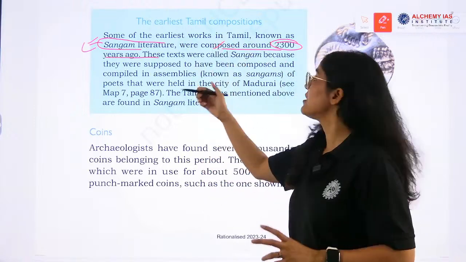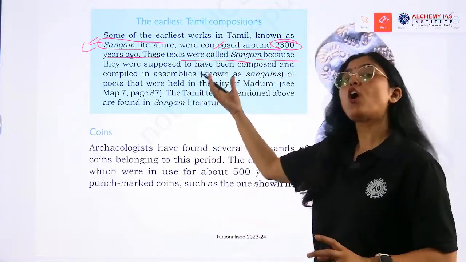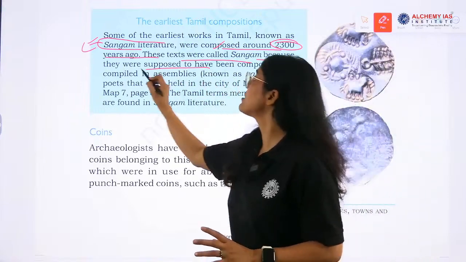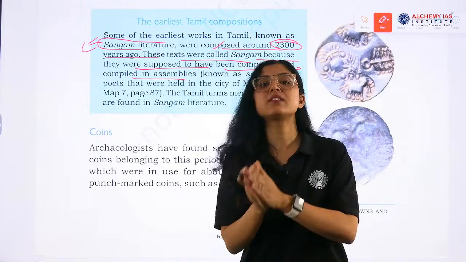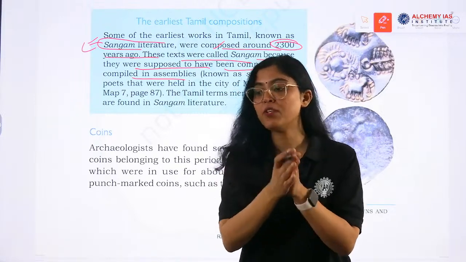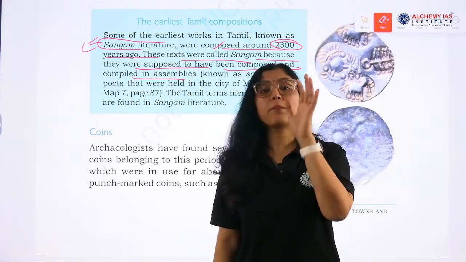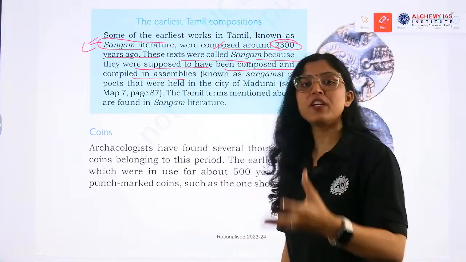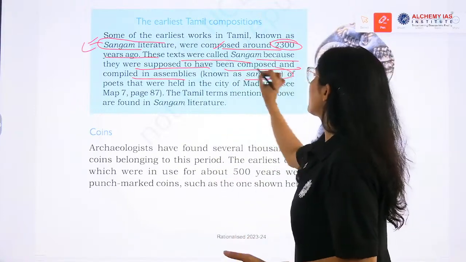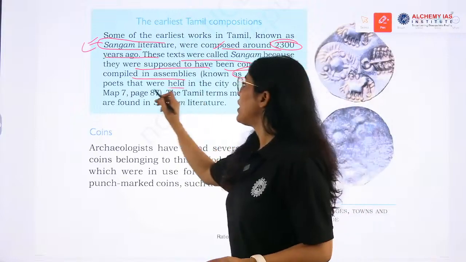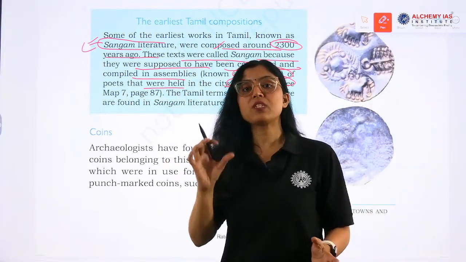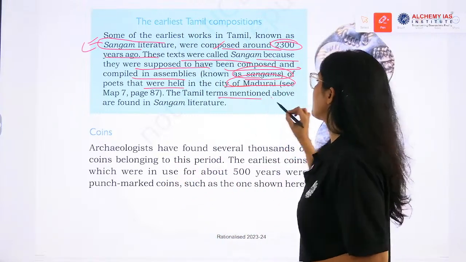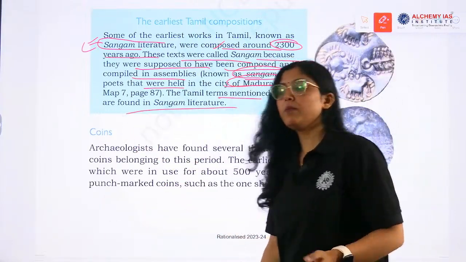These texts were called Sangam because they were supposed to have been composed and compiled in assemblies. That's why they are called Sangam literature. Different assemblies were there, known as Sangamas of poets, that were held in the city of Madurai. Very important. It was held in the city of Madurai, and the Tamil terms mentioned above are found in Sangam literature.